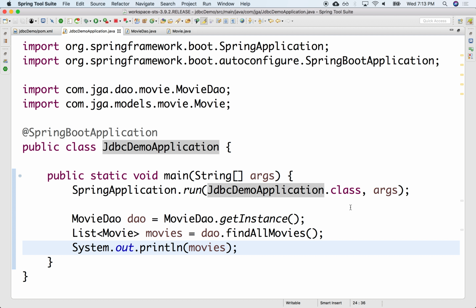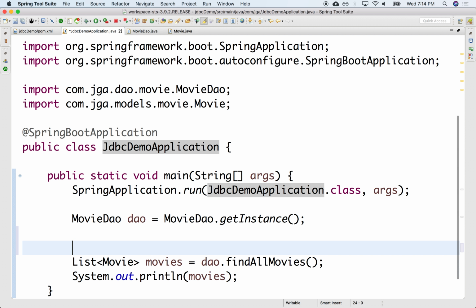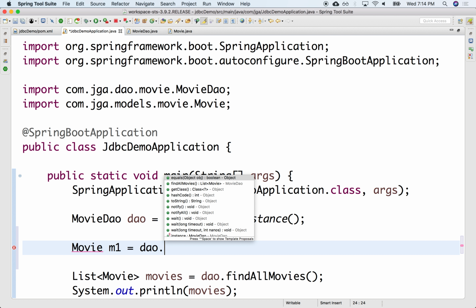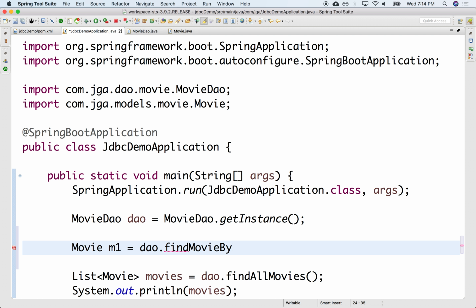So a couple of, let's keep going. We're able to find all the movies. Let's work on maybe being able to find a particular movie by its IMDb. So let's do that. We would like to do something like movie M1 DAO dot find movie by IMDb, and we pass in the IMDb.